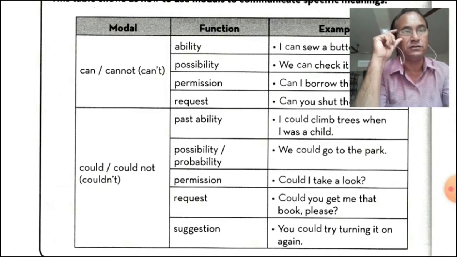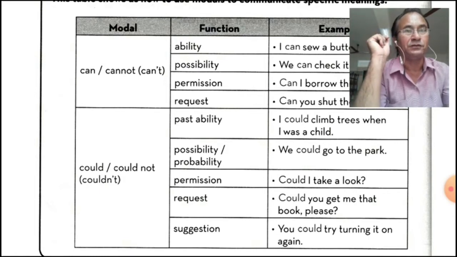Possibility, probability. Like can: possibility, probability. We could go to the park. Here possibility or probability. Permission: could I take a book? Politely. If you want to ask politely, then you can say, could I take a book? So can and could both can be used, but could shows more politeness. Request: could you get me that book, please? Here also the request, but more polite than can.